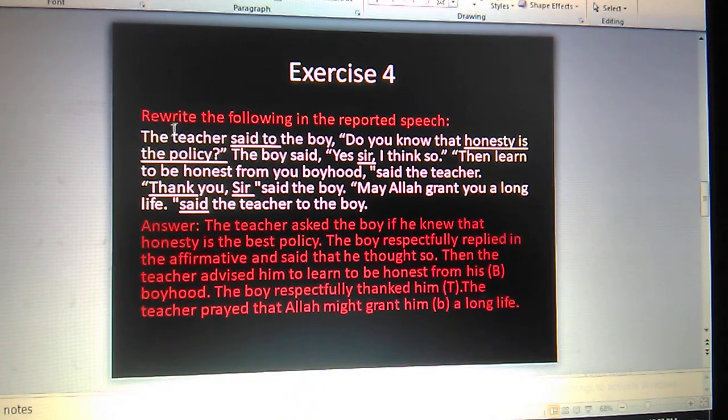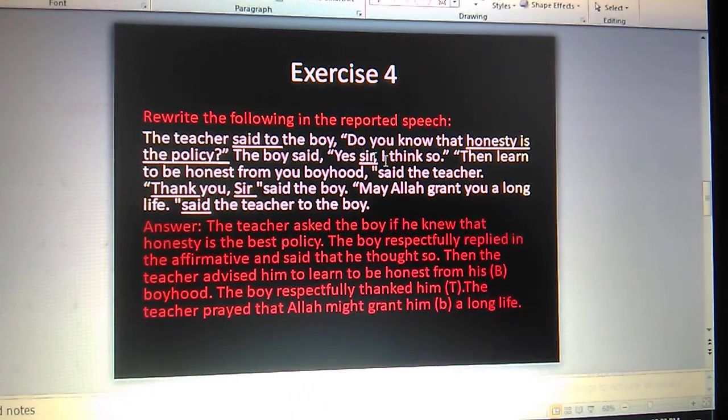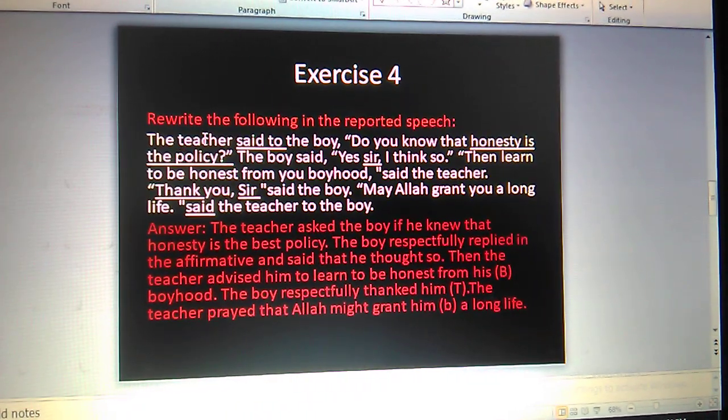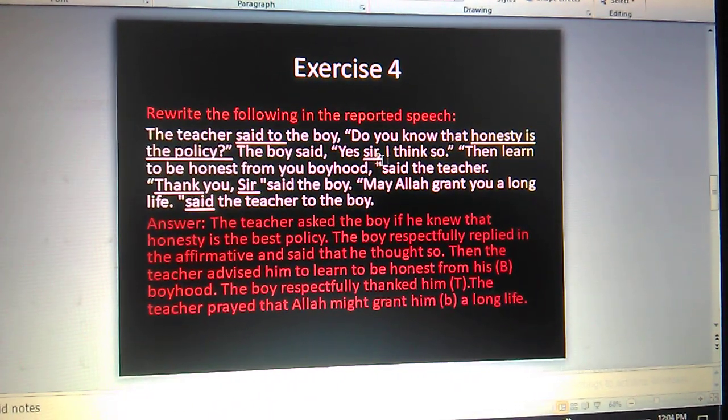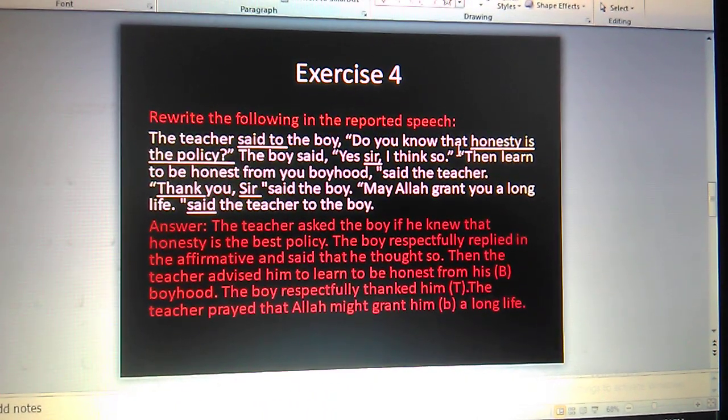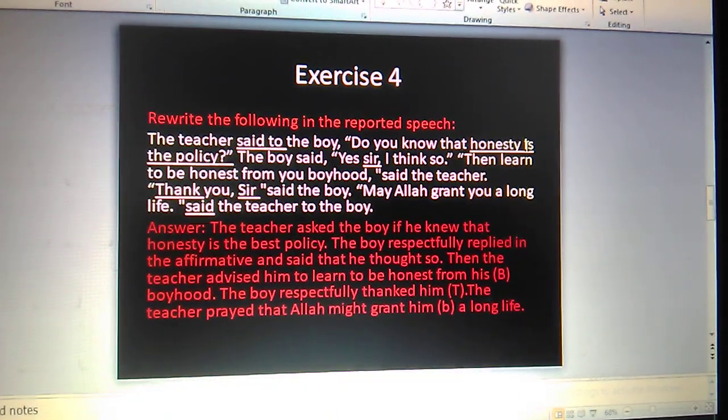Next, go for exercise 4. The teacher said to the boy, "Do you know that honesty is the best policy?" So at the very beginning, we have the speaker and the listener, the teacher and the boy. Here there are two parts of the sentence. "Do you know" is one sentence, and "that honesty is the best policy" is another sentence.